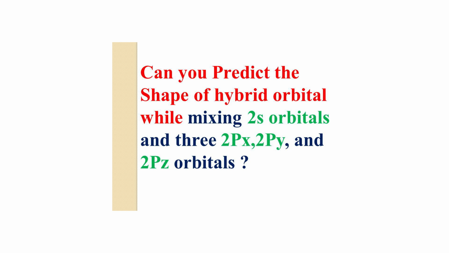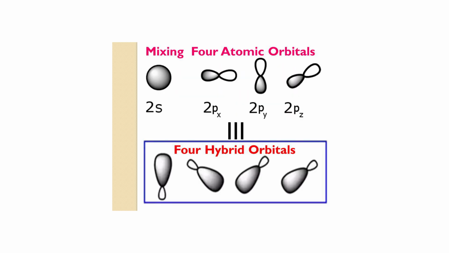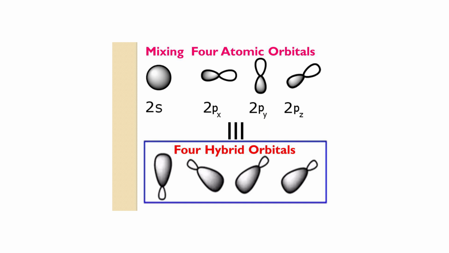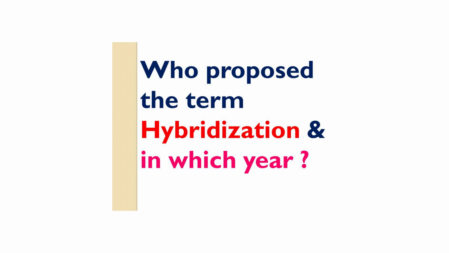The hybrid orbital has electron density concentrated on one side of the nucleus, that is, one lobe is larger than the other, one upper lobe and one lower lobe. It is a hybrid orbital.